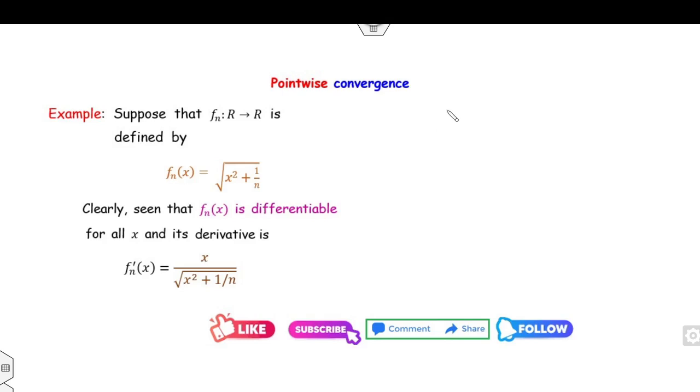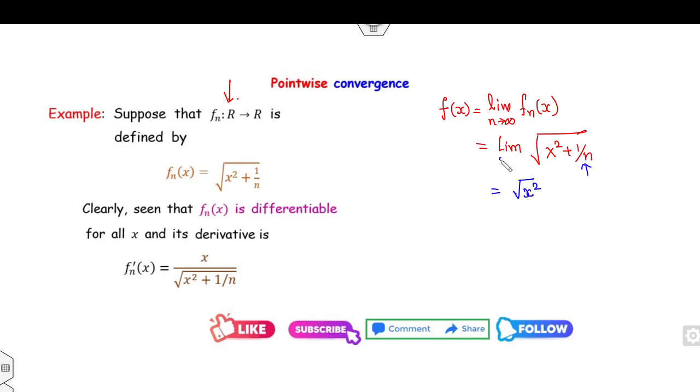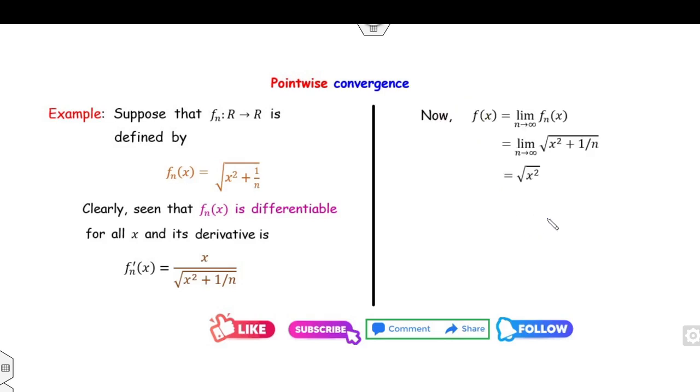Now, how can you find f of x? Again, you can take the limit as n approaches infinity of fn of x. Since f is defined on all of R, what is the limit of this as n approaches infinity? Clearly the 1 over n quantity will be 0. The limit is the square root of x squared. So what is the root of x squared? It is mod of x.